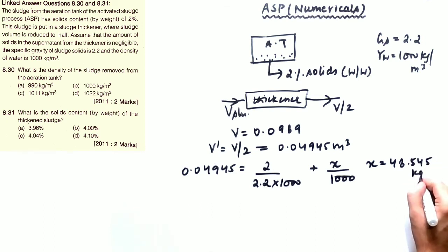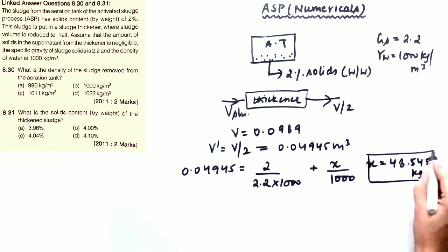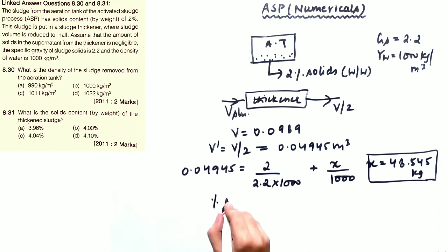x is coming out to be 48.545 kg. So water has been reduced from 98 kg to 48.545 kg. That means water has changed from its weight as well as its volume. Now what you have to calculate is the percentage solids by weight in the thickened sludge. How will you calculate the percentage solids?